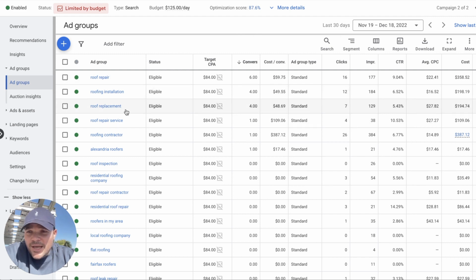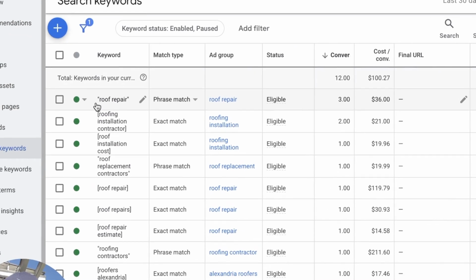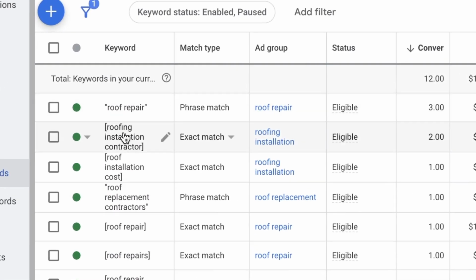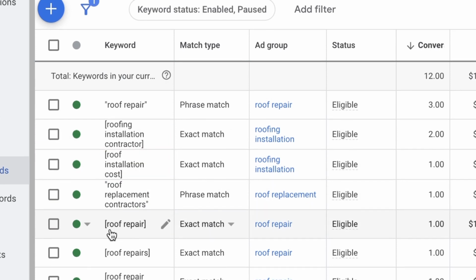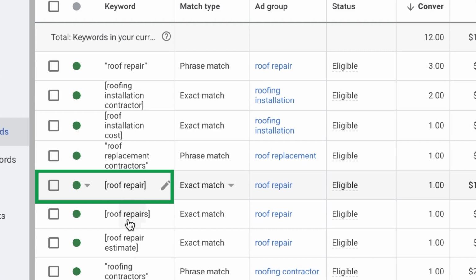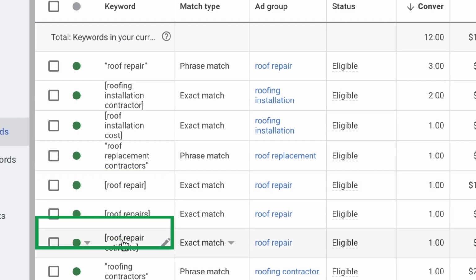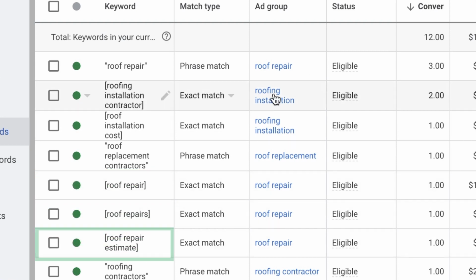So let's take a look at the keywords that we're using. All right, as you'll notice, we have both phrase match and exact match. So we have roof repair, roof installation contractor, roof installation costs, roof replacement contractors, roof repair, roof repairs, roof repair estimates, and these are driving the majority of the conversions here for this campaign.